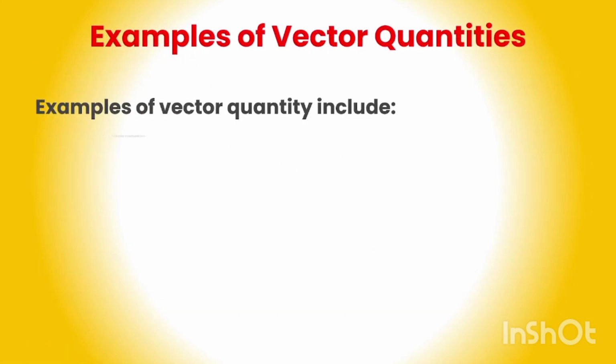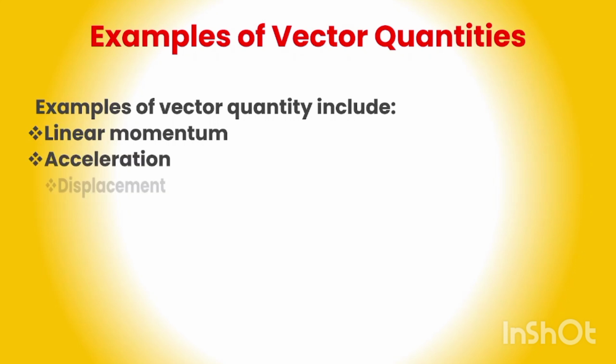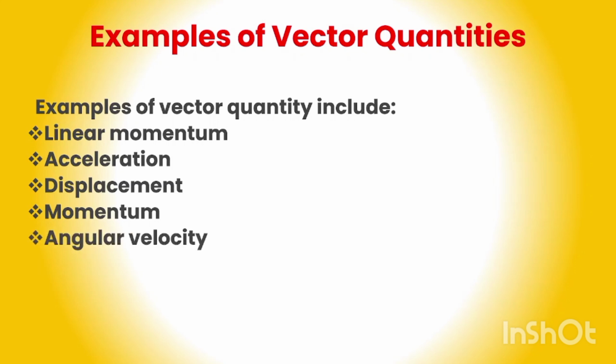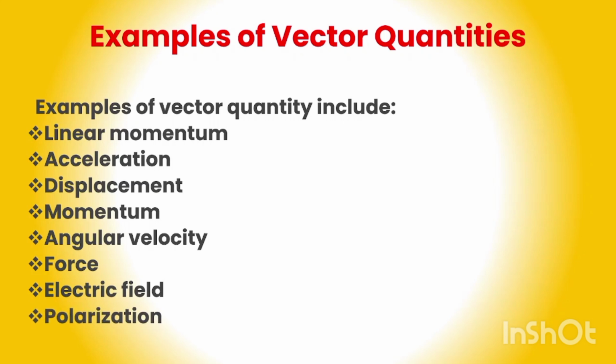Some examples of vector quantity: linear momentum, acceleration, displacement, angular velocity, force, electric field, polarization are some of the examples of vector quantity. You can list more examples of vector quantity and why they are vector quantities. Okay, let us try.